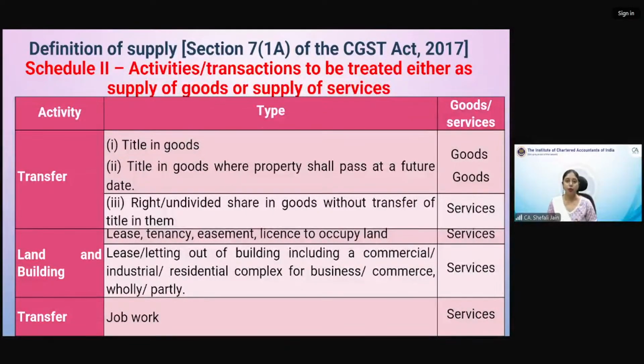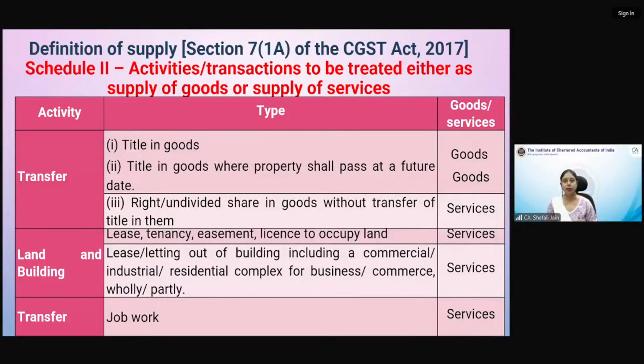Now schedule 2. Once a supply, so we had done 3 parameters. Consideration, business, supply of goods or services. If consideration is not there, then schedule 1 will be there. If business is not there, then import of services is the exception. And then we had done RWA to members.